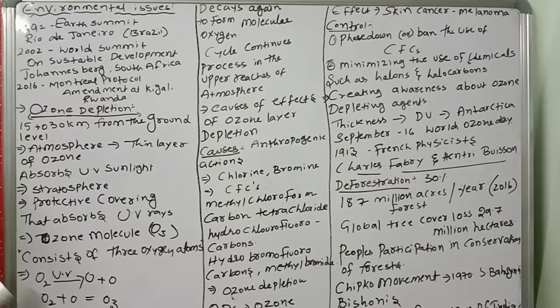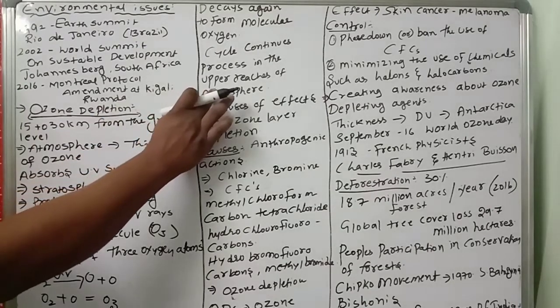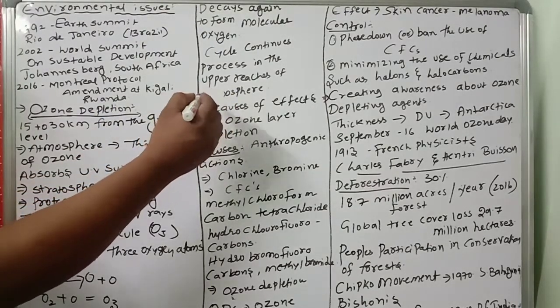Atmospheric oxygen is O2, and this O2 plus O forms O3. Ozone is an unstable molecule. It decays again to form O2 and O, then forms O3 again, and so on. Like that, the cycle repeats continuously in the upper reaches of the stratosphere. This you have to remember.